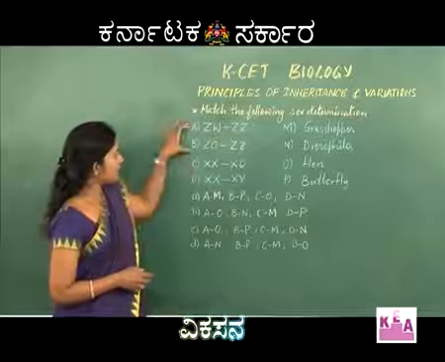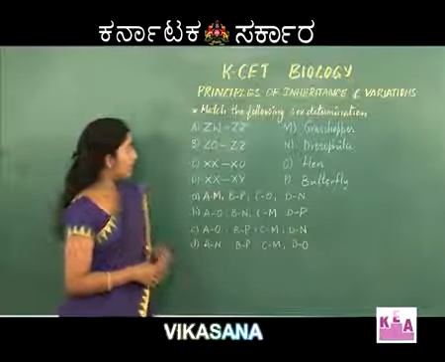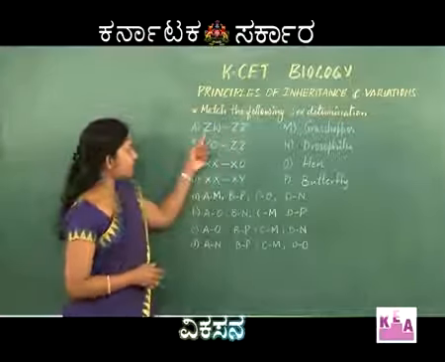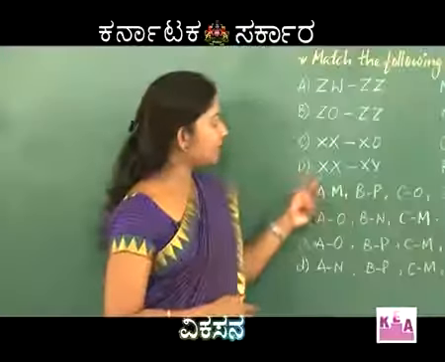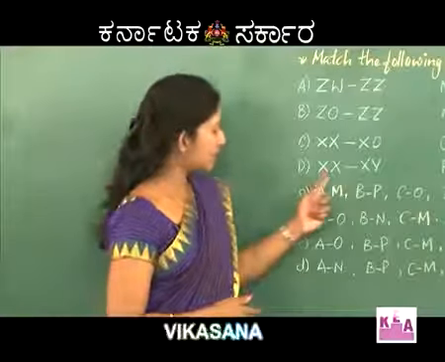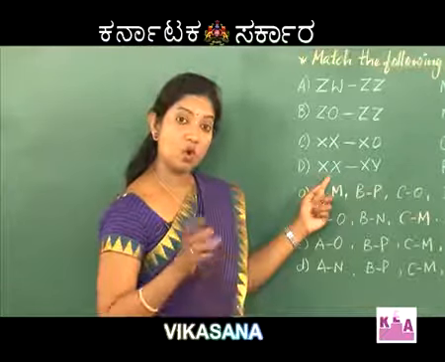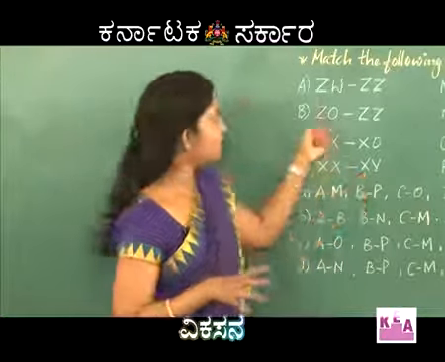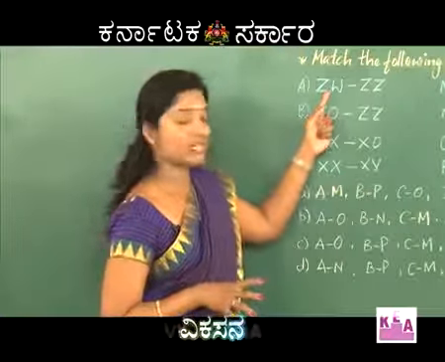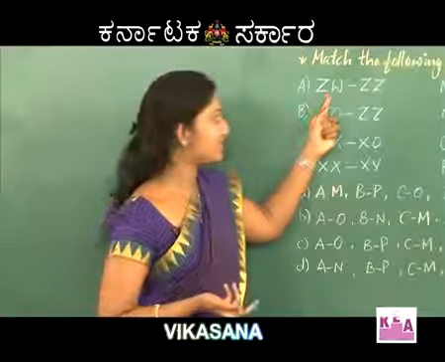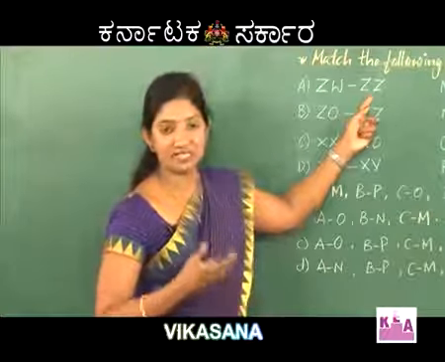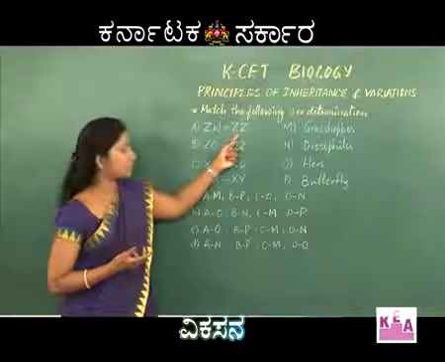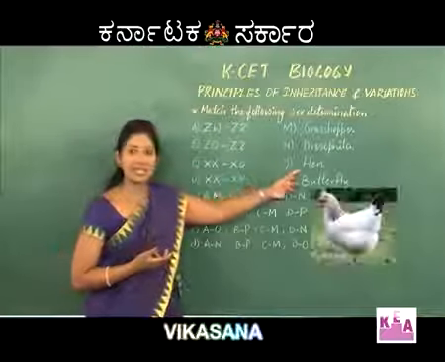Now let me explain option A and B. Now the first one, ZW and ZZ type. This is somewhat similar to the last option, but the difference over here is, there the female sex was determined when it was homogametic condition and the male sex was determined when it was a heterogametic condition. Here it is vice versa. When a heterogametic condition comes, it determines a female sex, and when a homogametic condition exists, it determines the male sex. And this kind of sex determination you will find in birds like hen.